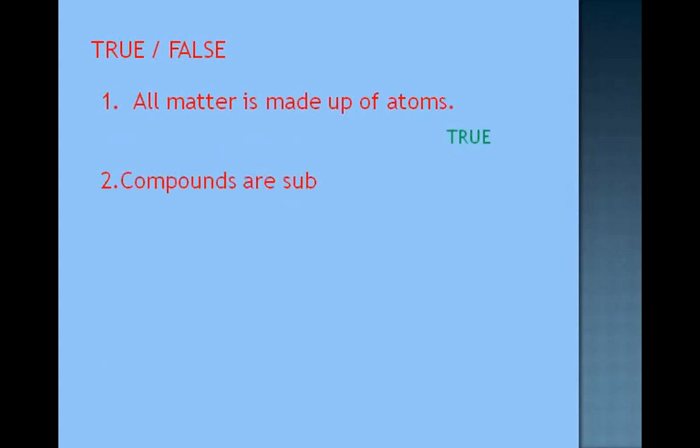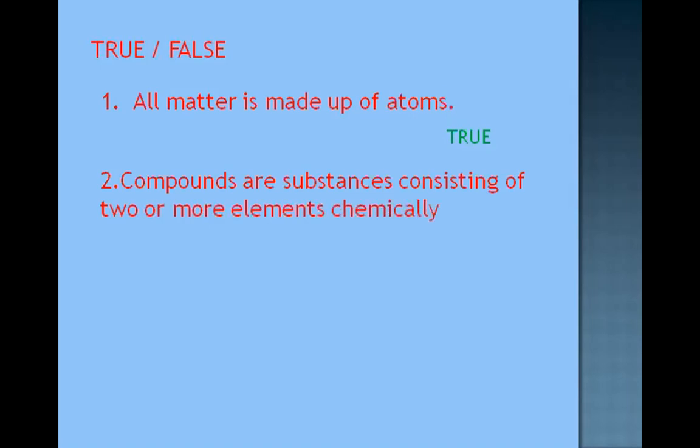Then compounds are substances consisting of two or more elements. Whenever they are chemically combining, we are getting these compounds. And in that, if you observe, these compounds all have elements in a fixed ratio. Like H2O we have seen, CO2 we have seen, everywhere a fixed ratio is there. So this statement also is true.